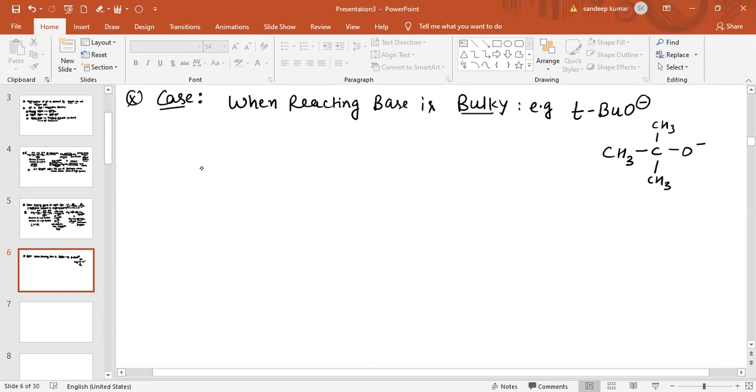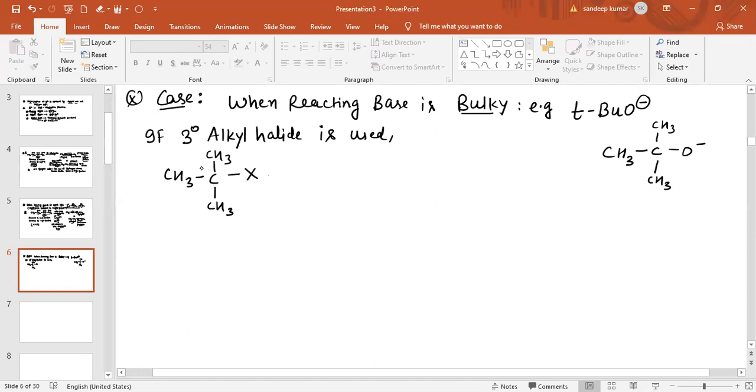Now see, if a 3-degree alkyl halide is used, like (CH3)3C-X, and we use the tertiary butoxide base, the tertiary butoxide base is basically (CH3)3C-O negative with Na positive.